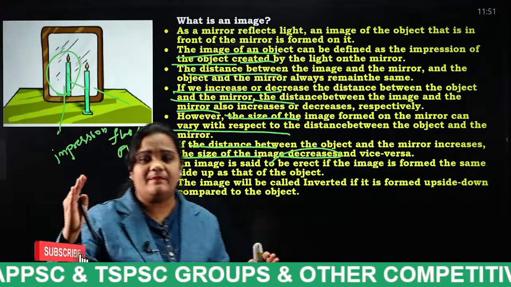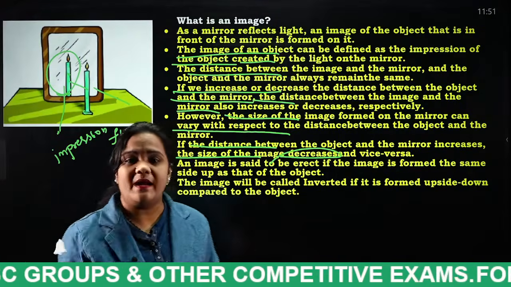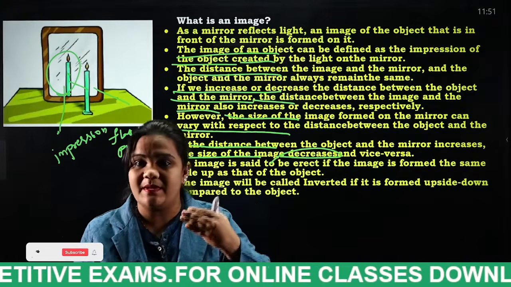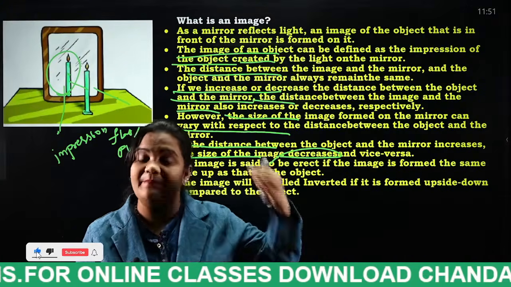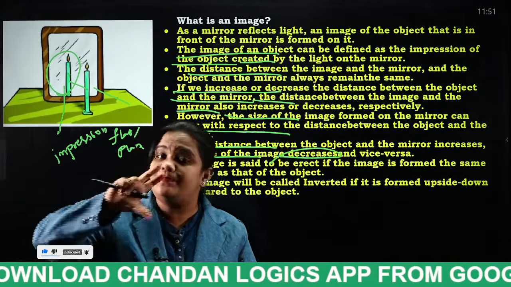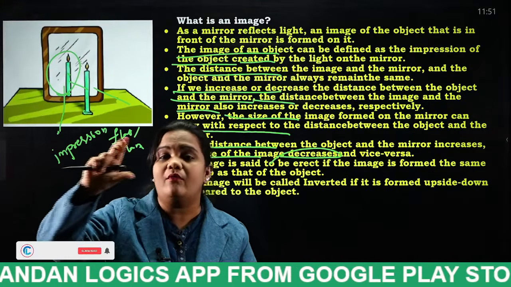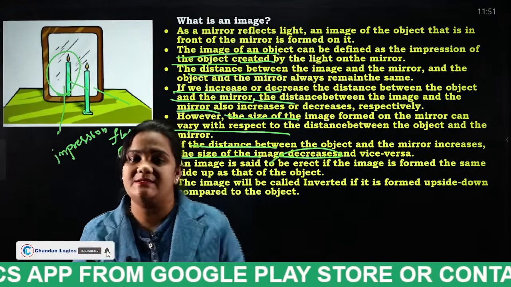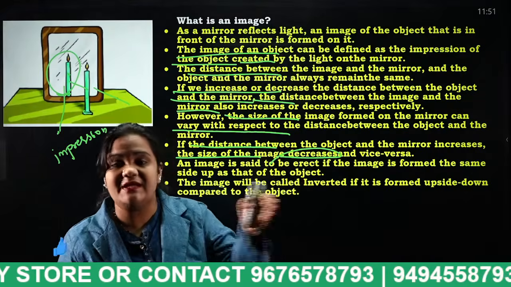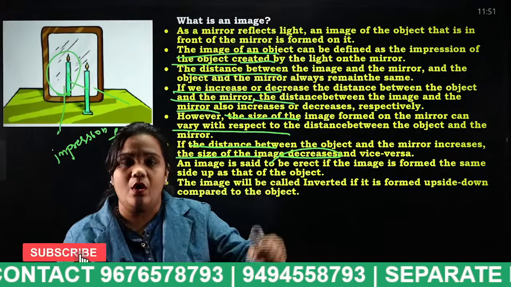Once all of you go close to the mirror, the size will appear larger than you are. When the object is placed far away, we can see only a very small size. So that is the difference between increasing and decreasing the distance of an object.